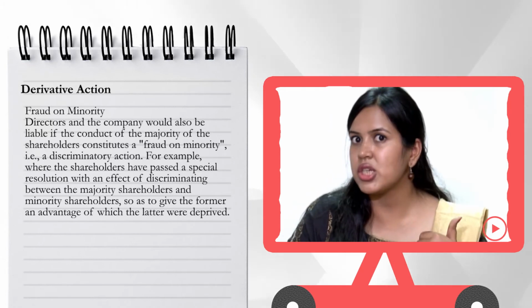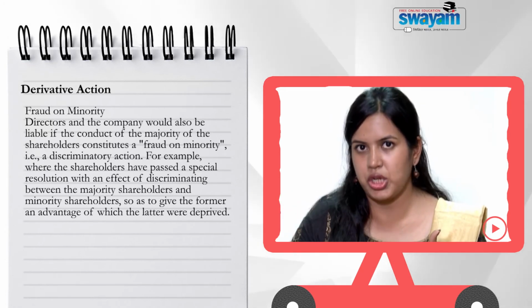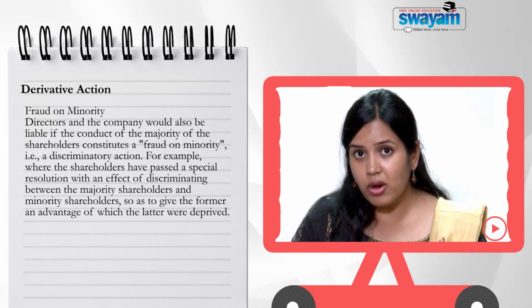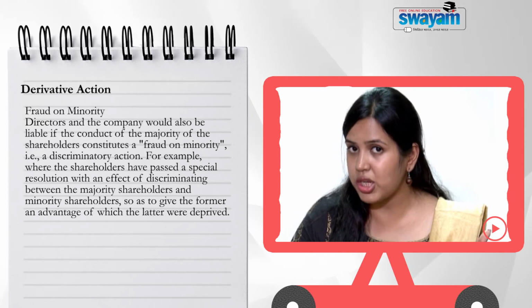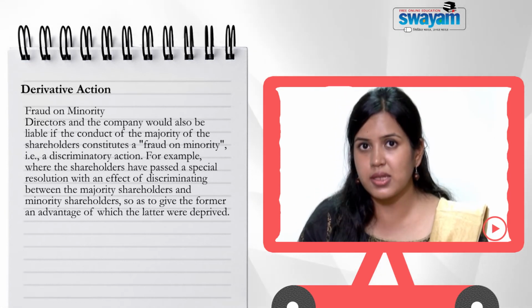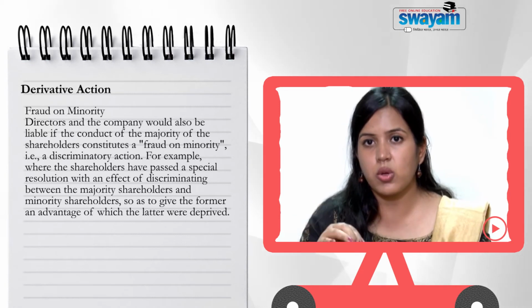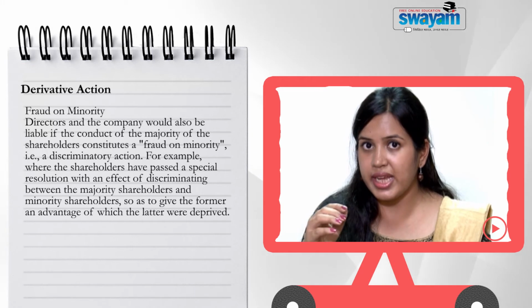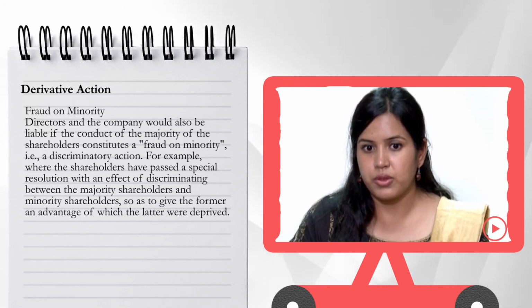Former is the majority shareholder and the latter is the minority shareholder. So, in such cases, it is a fraud on the part of the majority shareholders on the minority shareholders, and in such case also the group of minority shareholders in a representative form can take a derivative action in the court.